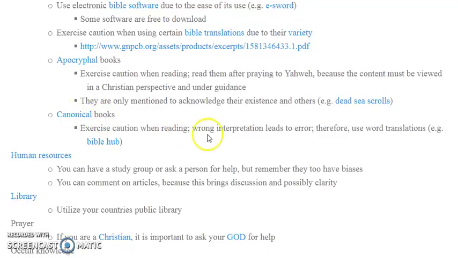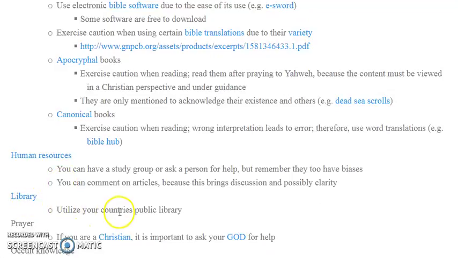Canonical books. Exercise caution when reading. Wrong interpretation leads to error. Therefore, use word translations. Example, Bible Hub. Human resources. You can have a study group or ask a person for help, but remember, they too have biases. You can comment on articles because this brings discussion and possibly clarity.